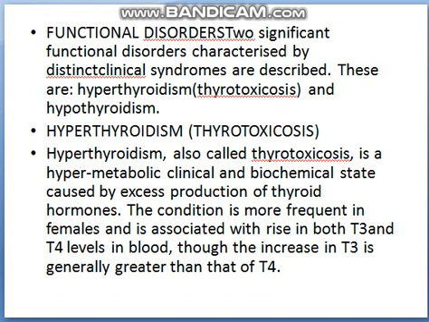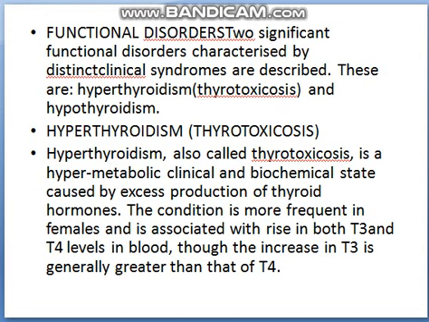We all know there is TSH, that is thyroid stimulating hormone, present in our anterior pituitary, which gives the signal to the thyroid gland to release T3 and T4, that is triiodothyronine and tetraiodothyronine. Now if there is a higher level of T3 and T4 in the body, then this condition is called thyrotoxicosis. T3 is generally greater than T4 in this, so the first point to remember in hyperthyroidism is that T3 is more than T4.